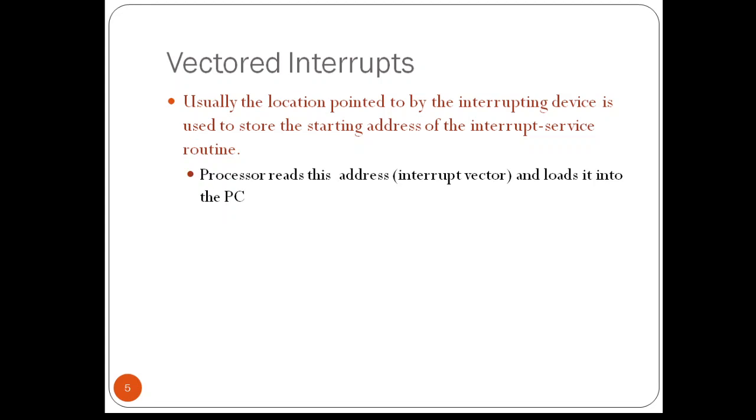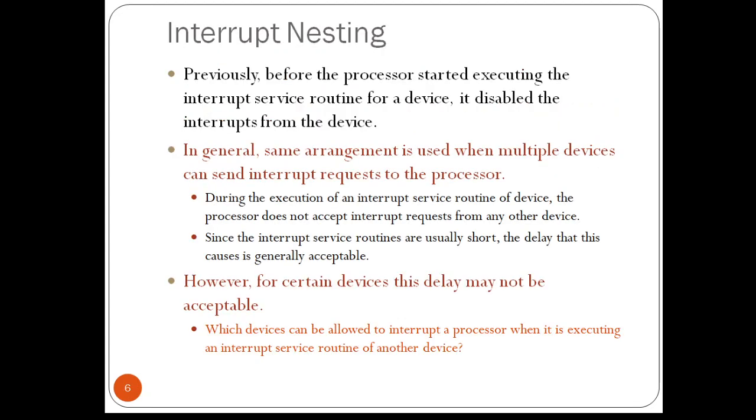The next topic we have is interrupt nesting. In the previous section, we have studied that interrupts should be disabled during the execution of an interrupt service routine to make sure that a request from one device will not cause more than one interruption. The same arrangement is often used when several devices are involved.